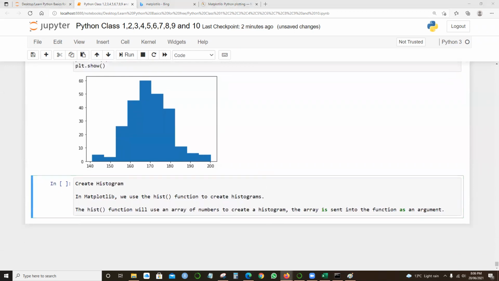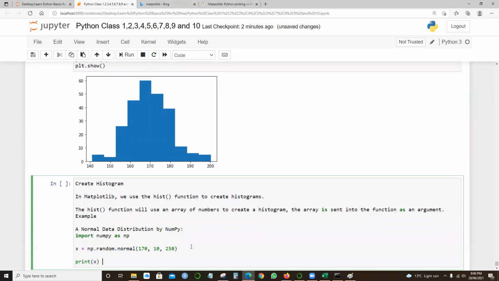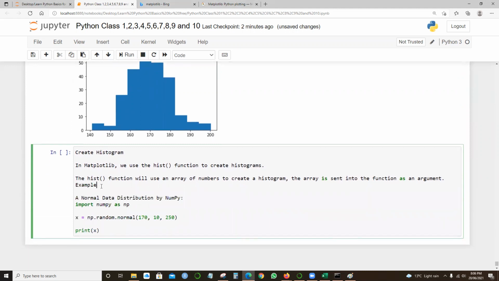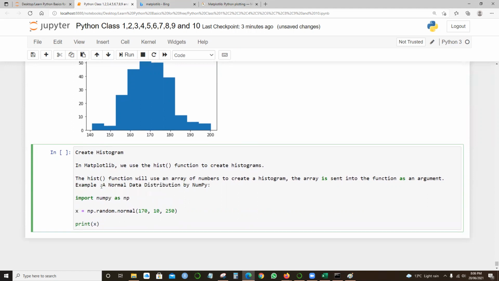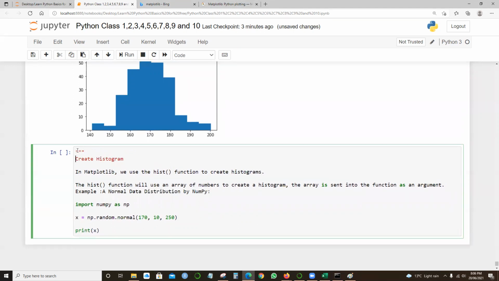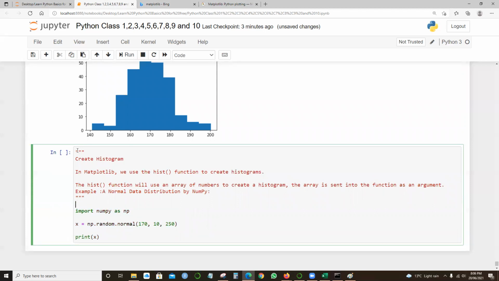So for example, let me give this one: a normal data distribution with numpy. I had to give the comments over here. import numpy as np, x equals np.random.normal.